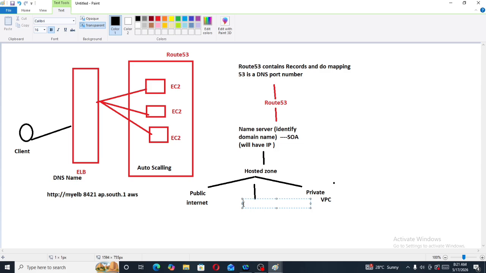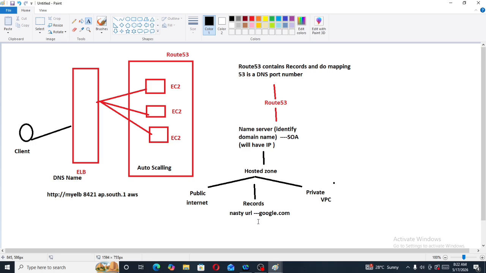For example, there is one nasty URL, and this nasty URL will be converted to a simple URL, for example, google.com.